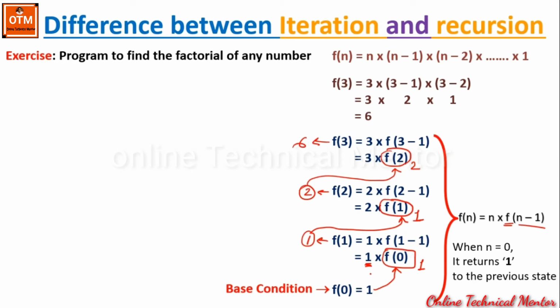And after doing the pending work, it finds the value for f1, and the value of f1 is again returned back to the previous state. By using the value of f1, it completes its pending work and gets the value for f2. This value for f2 is again returned back to the previous state. In the previous state, the value of f2 is used to find the value of f3. I think you have understood that there is a concept of state. Now let me show you how to implement this method within a program.